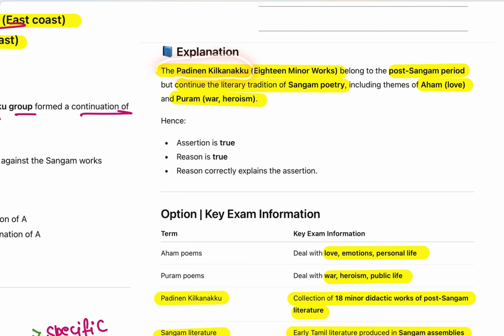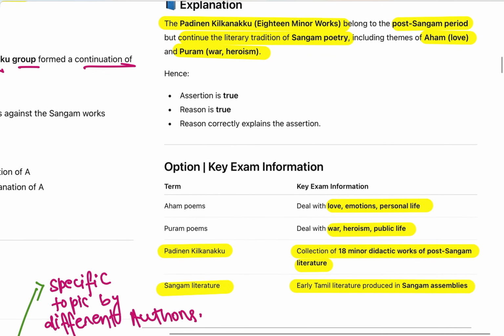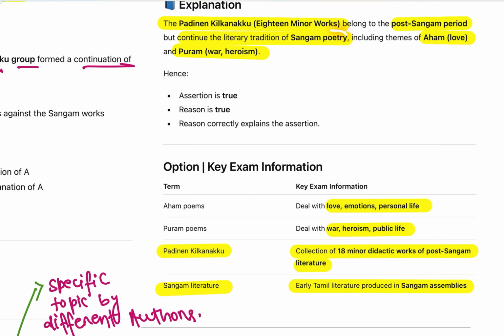It is a book of 18 minor works which was composed in the post-Sangam period, and it continued the legacy of Ahom and Puram. What does it mean? Ahom means love and Puram means war and heroism.